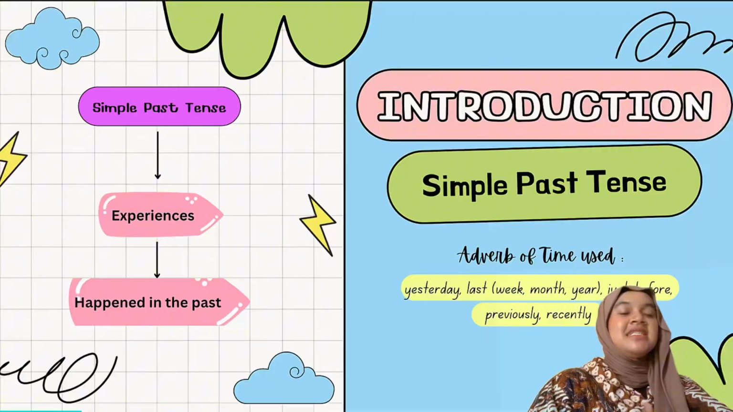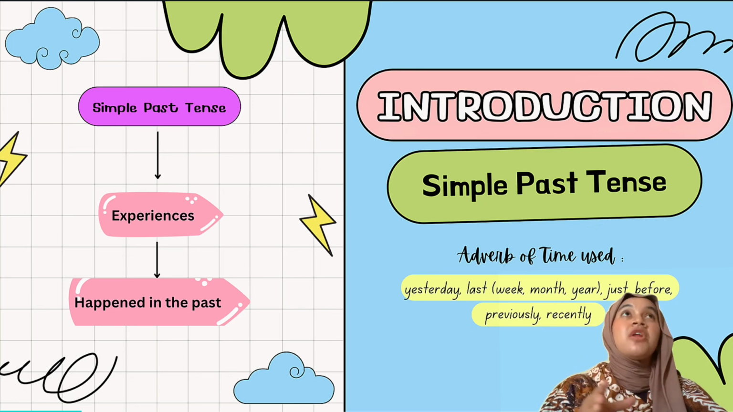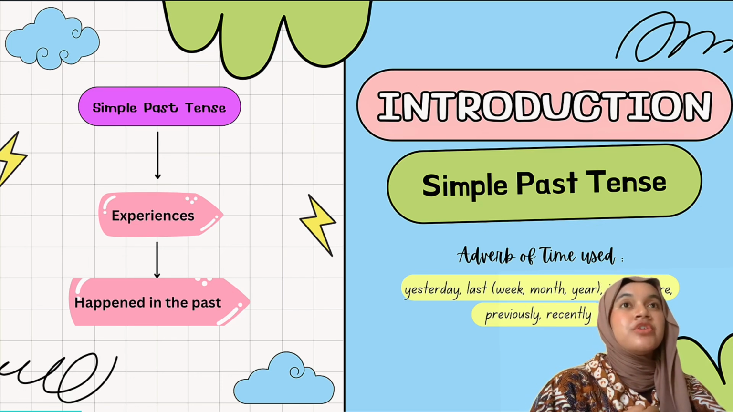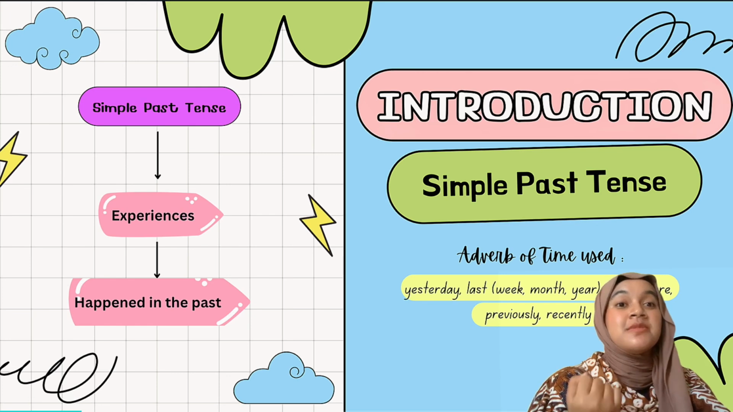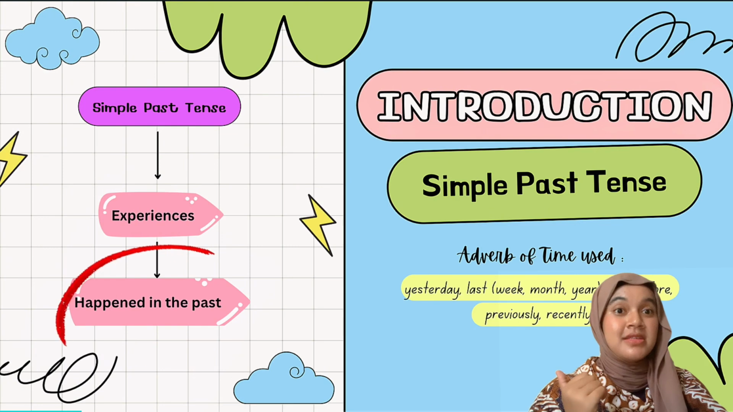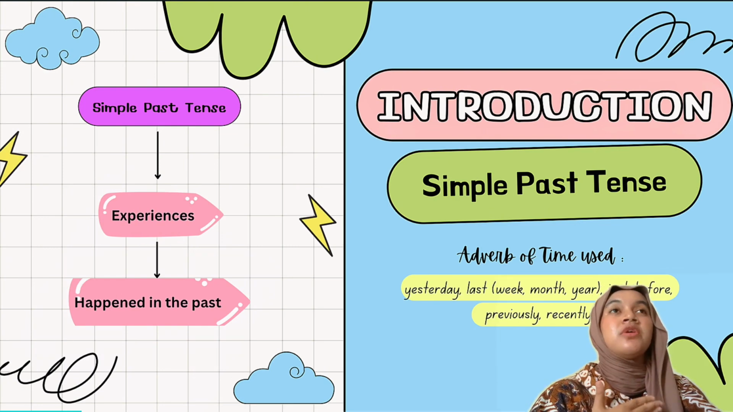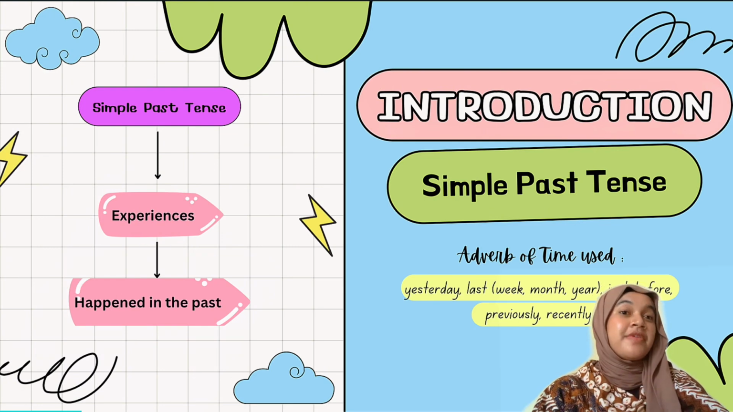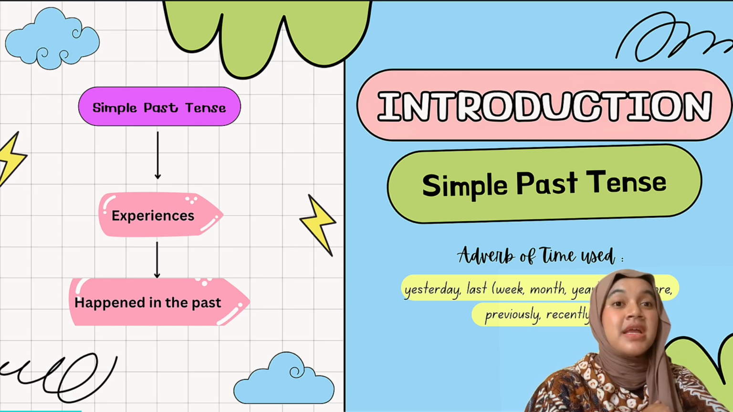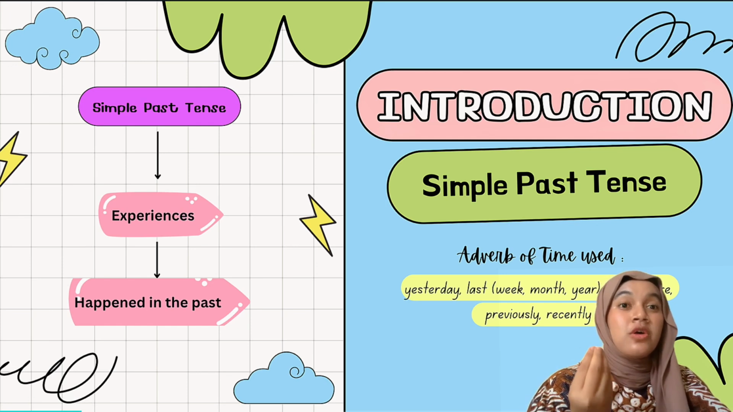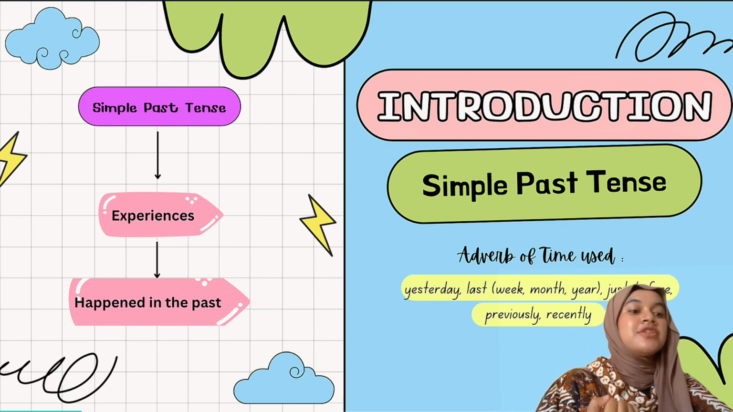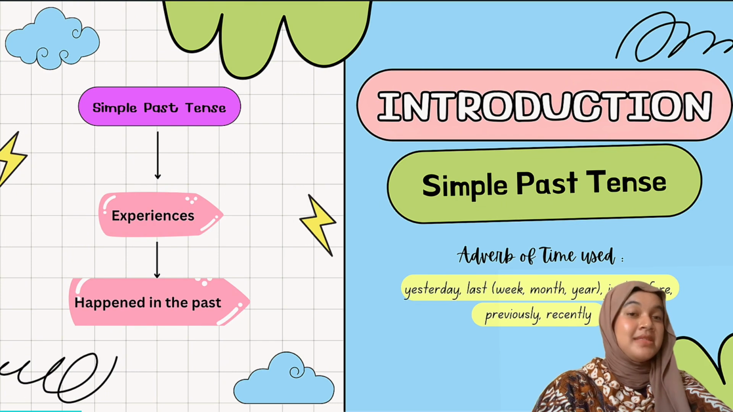What is that? Simple past tense itself is one of the grammar structures in English that is used to explain your experience or something that happened in the past. Like when you tell about an experience that happened yesterday or on a previous day, you talk about your story at that time. So it uses simple past tense.